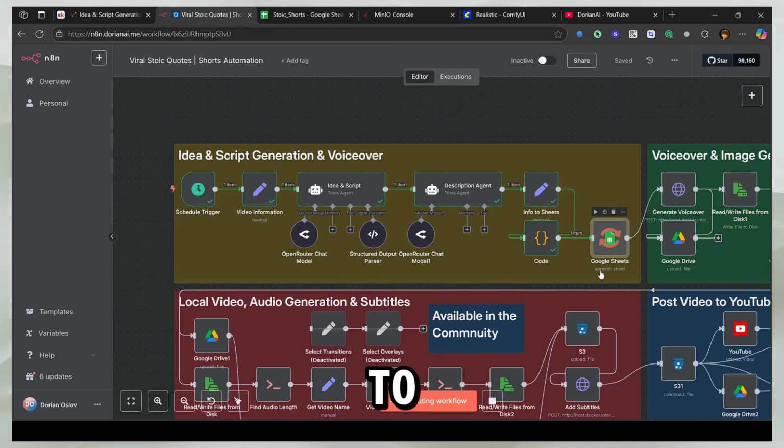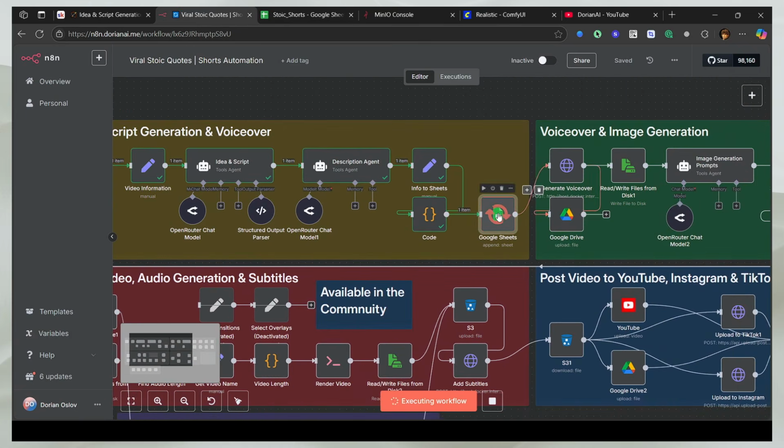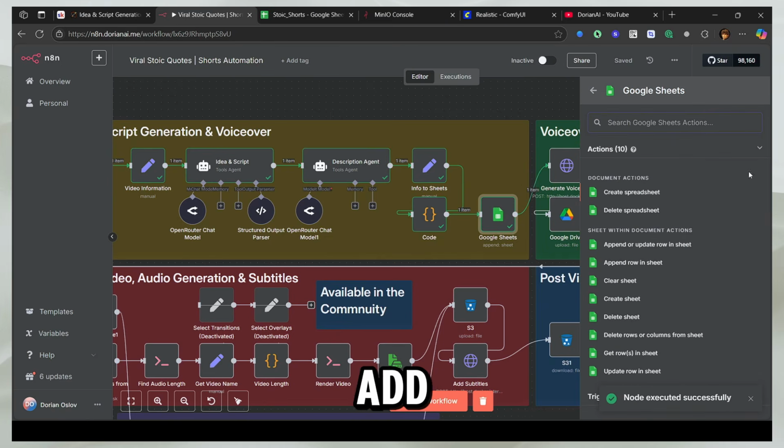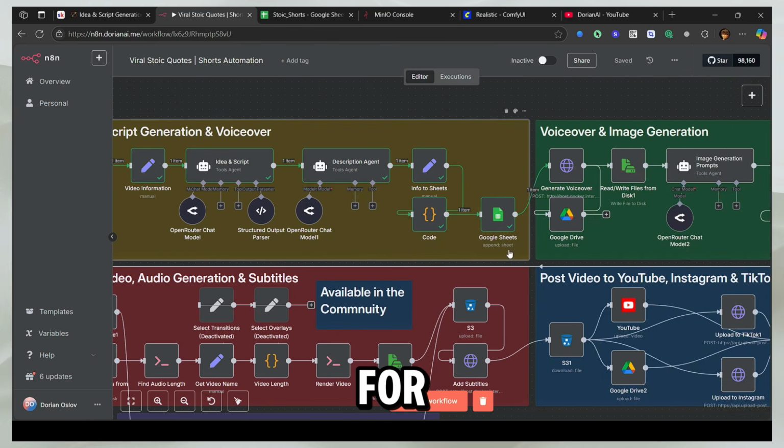Now the next step would be to add it to our Google Sheets. So I actually added this from here. So I can just come here and add a Google Sheet here. And then this is for appending the data.